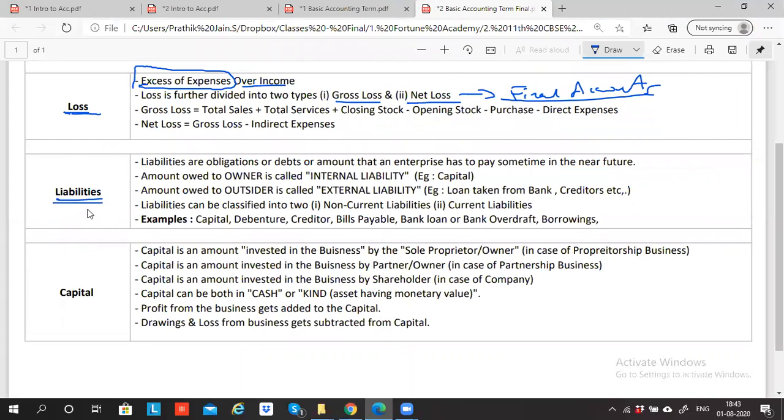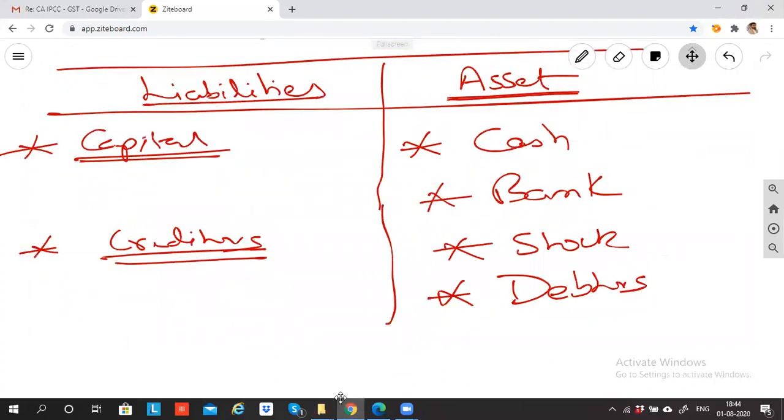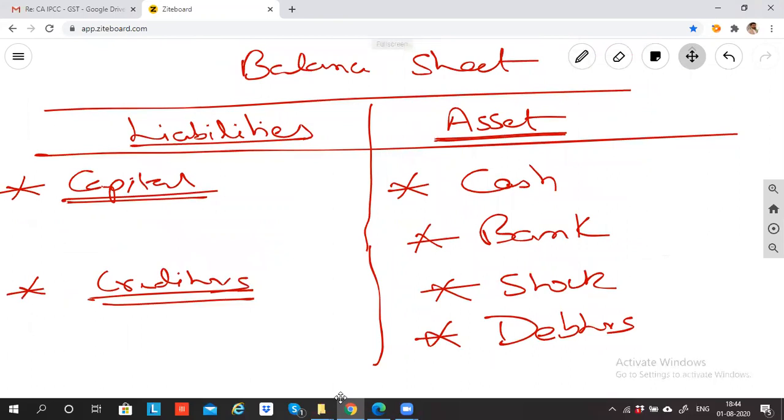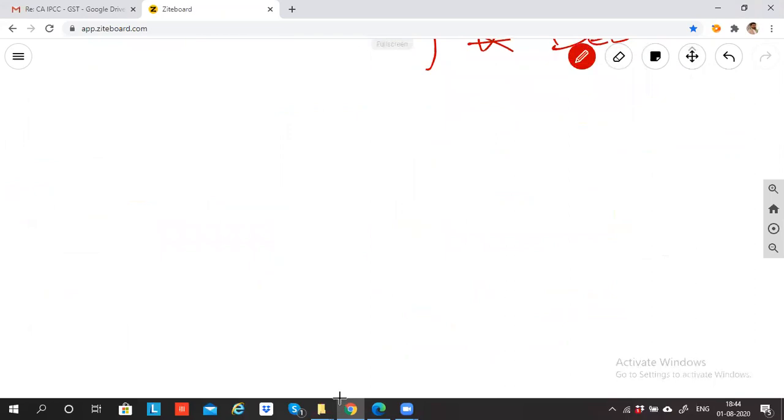Liabilities are obligations or debts, amounts that an enterprise has to pay sometime in the near future. So what is the meaning of liability? An amount that should be paid in future. The balance sheet is divided into two sides. The left side is called liabilities, the right side is called assets. Whatever I have to pay in future I record in liabilities.